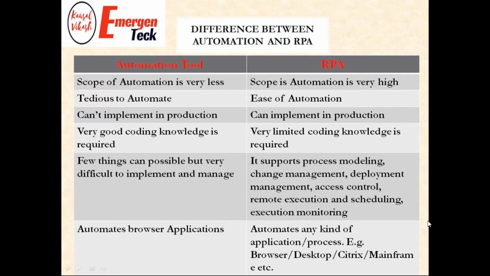Then next point is change management, deploy, access control, remote execution, scheduling. If you want to do all these things in a legacy automation tool, we have to do a lot of background work, and also integrate with other tools as well. But this is not the case with RPA. All these things we can do very easily. So this is the small differentiation I want to mention between legacy automation tools versus RPA.